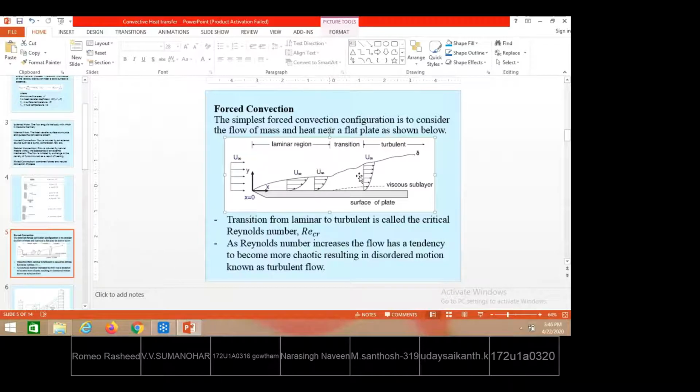Due to the existence of the velocity gradient within the boundary layer, there is the possibility of developing shear stresses. So that is what we have seen: tau equal to mu into du by dy. That means shear stresses are induced. Whatever fluid layers are available within this boundary layer experience shear stresses. Above the hydrodynamic boundary layer, the fluid particles do not experience any shear stresses. The behavior of the fluid particles there is different. So that is the meaning of the velocity or hydrodynamic boundary layer.